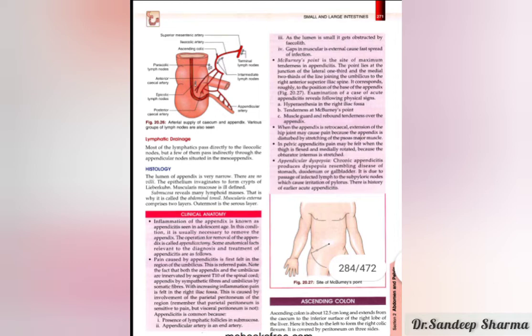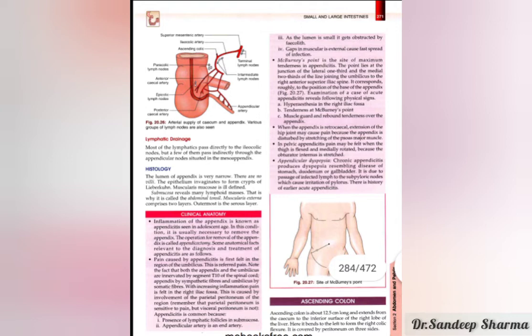So in this condition, what happens? The surgery is done. What I have discussed about the surgeon's note, that surgery is done, and whenever any part is removed, the term used is "-ectomy". So if we are removing this appendix from the body, it will be called appendicectomy. Okay, and this was one of the clinical anatomy points of the appendix.